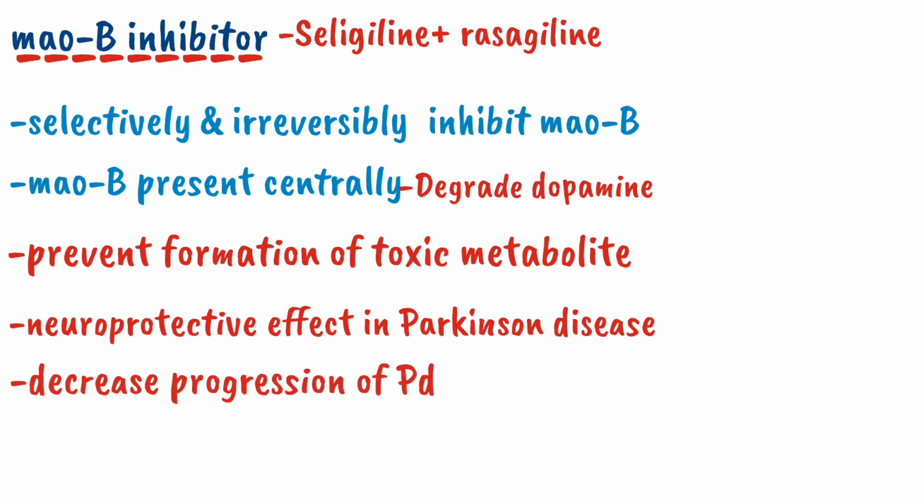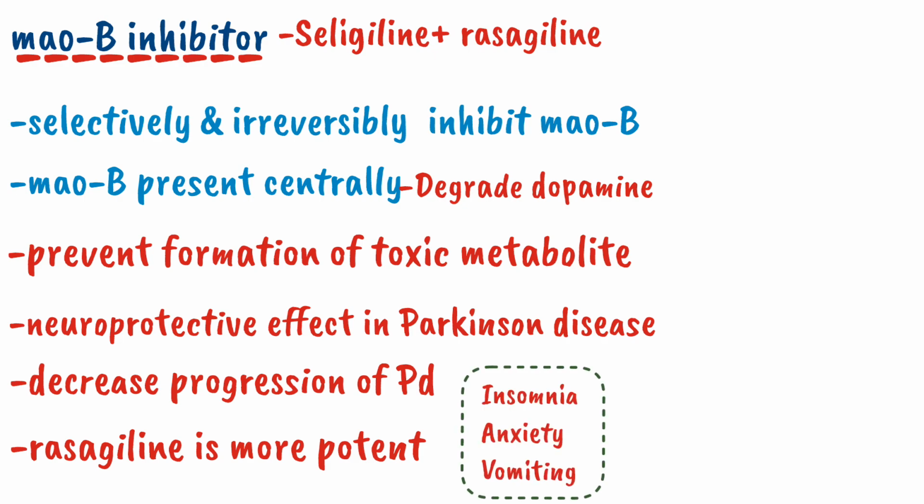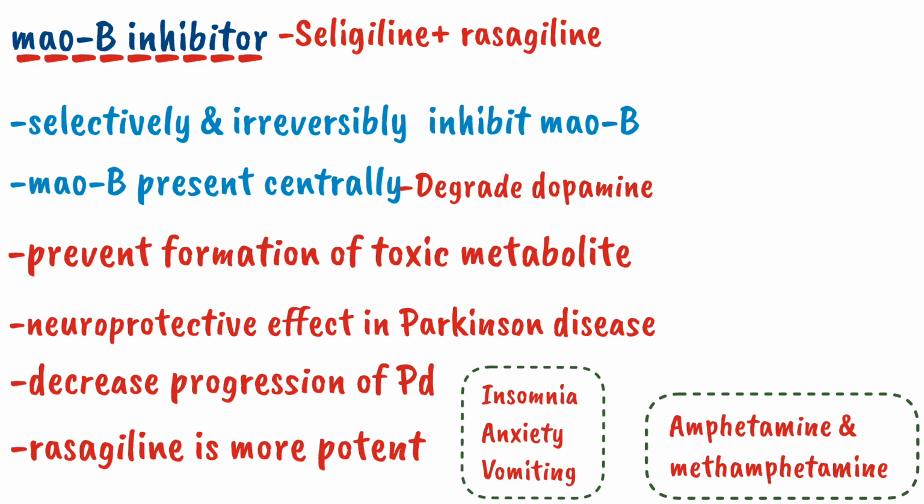Among MAOB inhibitors, rasagiline is more potent and longer acting than selegiline, and it is given as a daily dose. The side effects of these drugs include insomnia, anxiety, and vomiting, because selegiline is converted into metabolites such as amphetamine and methamphetamine, and it can cause side effects such as insomnia, anxiety, nausea, and vomiting.